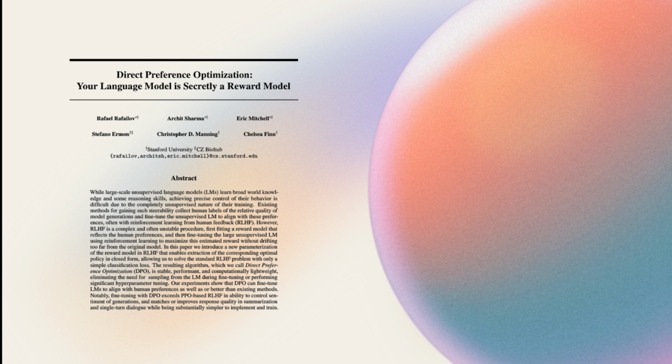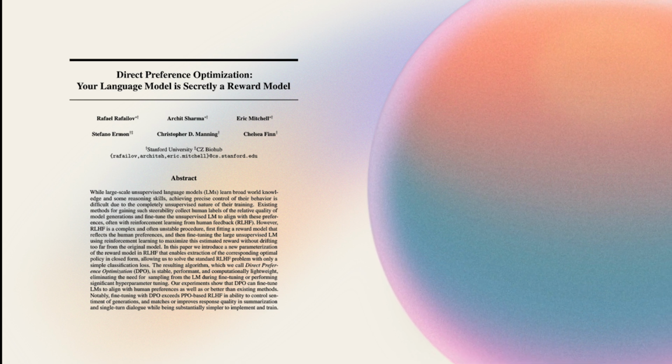The key idea is that existing methods like reinforcement learning from human feedback (RLHF) require training a reward model and then optimizing a language model using reinforcement learning, which is computationally expensive and unstable. Instead, this paper proposes direct preference optimization (DPO), which reformulates the problem in a way that allows for direct optimization using a simple classification loss.